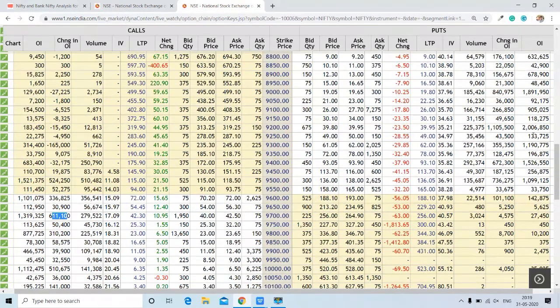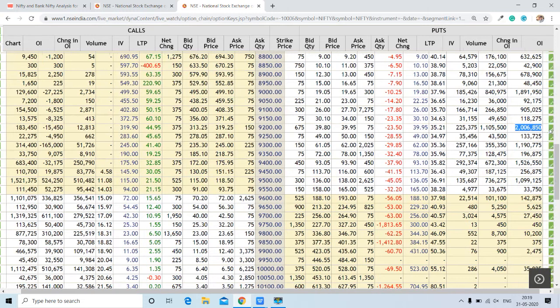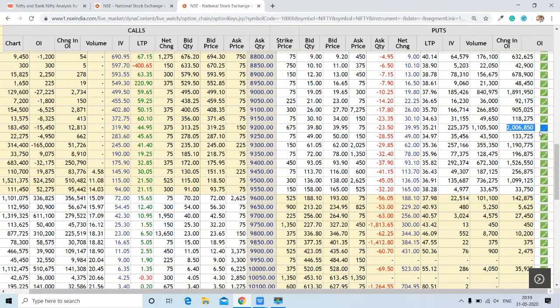Now time to find out the highest put. Here 19,200 has the highest, around 20 lakh contracts open on the put side, followed by 19,000, around 18 lakh 91,000 contracts open at 19,000. In change in open interest, these two are also very important levels, because here we can see 11 lakh contracts added in the last day. So this is an important level for the Nifty. 19,200 is going to be the important level for the Nifty.